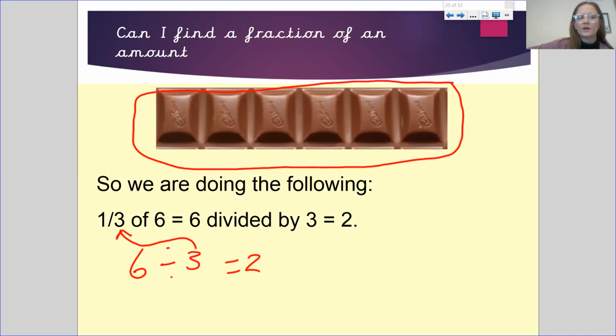So if we break it up into 3 groups, each group is going to have 2 equal pieces, which means that each group, each third, will have 2 pieces in it. So we've got 6 divided by 3, which is the bottom number of our 1/3, and that equals 2.